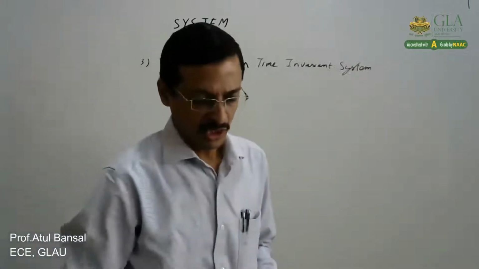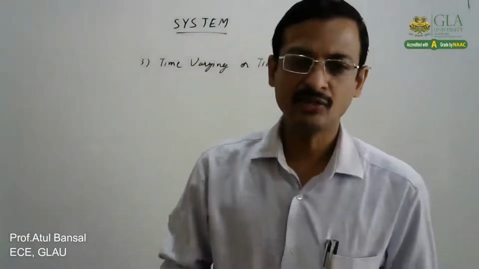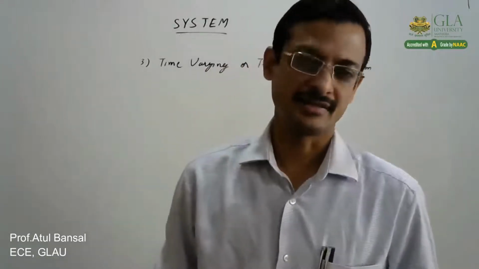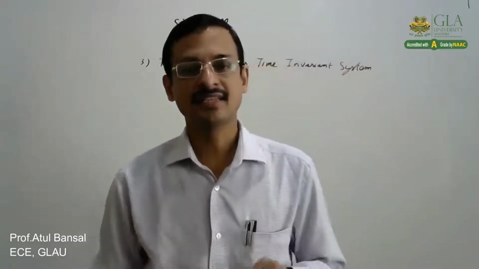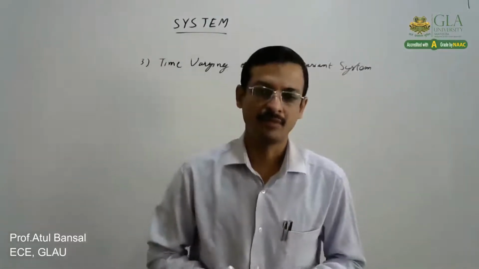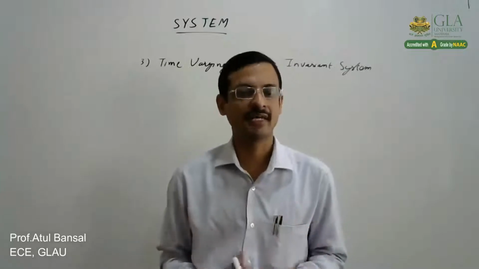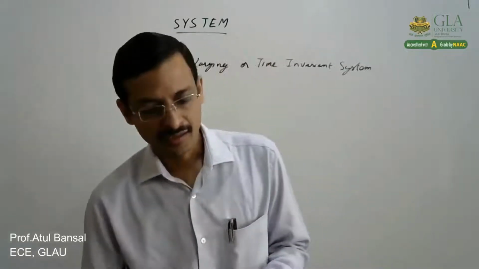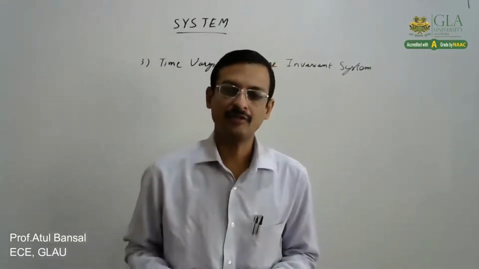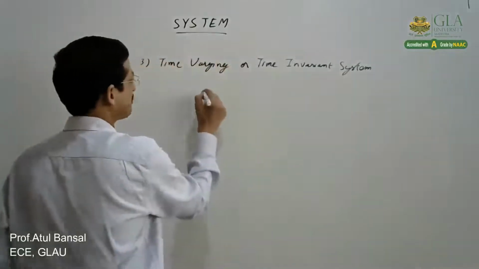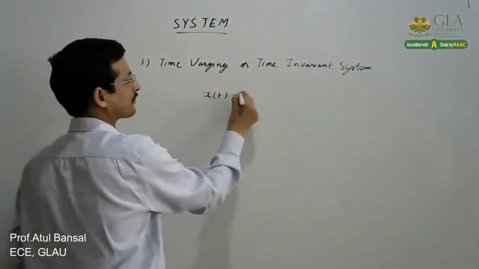Any system whose behavior is independent of time is known as a time invariant system. What does it mean? That the system's behavior remains the same at whatsoever time we see. It does not change with time. But in another way around, we can say that if we apply an input x(t) and the system is producing the output y(t),